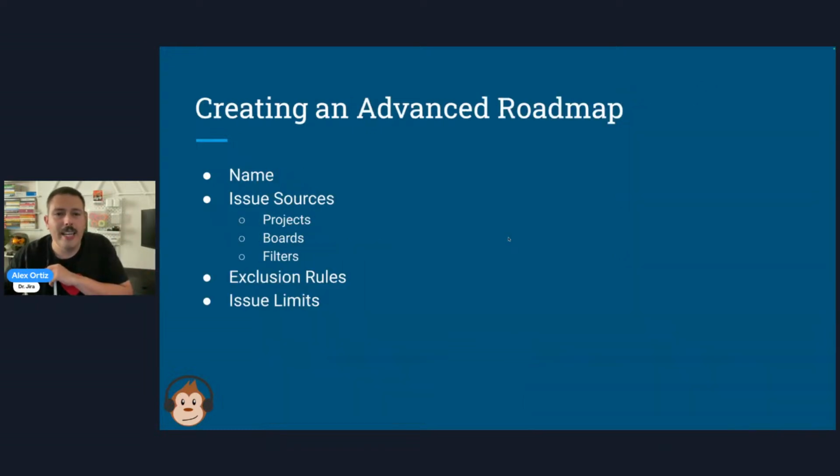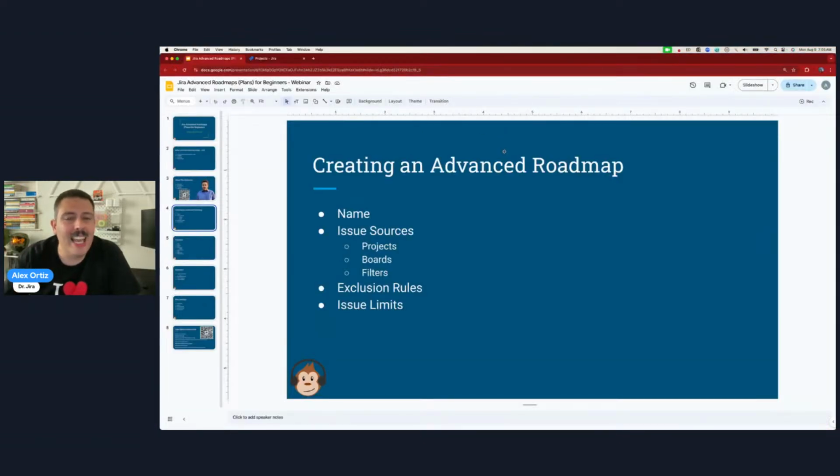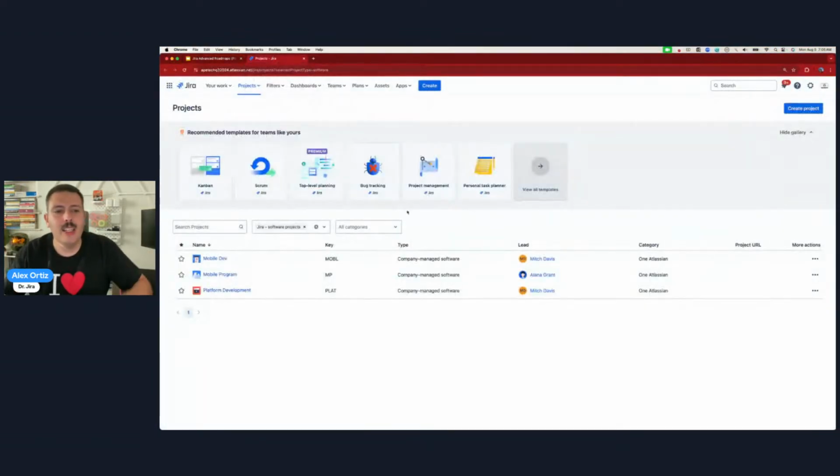Let's jump into creating an advanced roadmap. A lot of people usually ask me, hey, what about the slides? Well, this is about as far as we're getting with the slides. We're only 5 minutes into this, and we're probably not going to see the slides again. We're going to go into the advanced roadmap, and we're just going to stay in there. I will maybe reference them from time to time throughout the next 55 minutes just to make sure I'm on track and not deviating too much. But I've been known from time to time to deviate from the agenda or script. So let's jump in here.